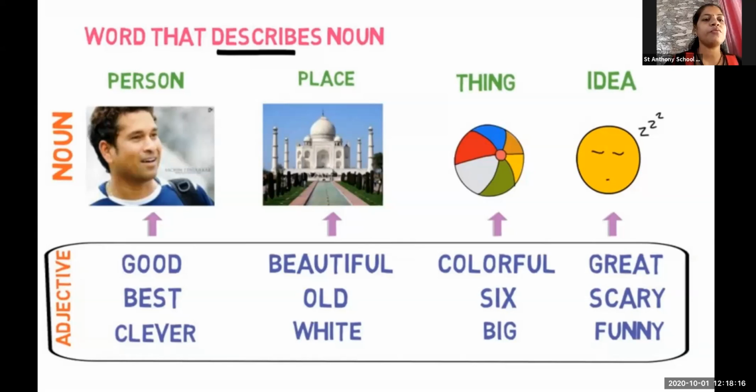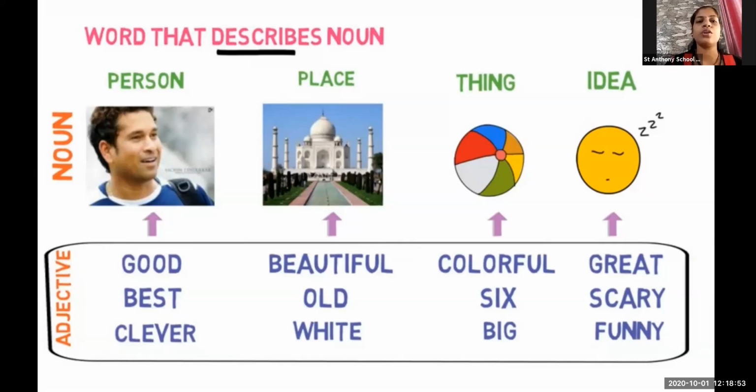What are the adjectives of things? That is when we describe things. For example, here we have a ball. What words do we use to describe this noun? We use colorful, six, big. We just keep describing. This is a colorful ball. Six colors are there in that ball. So when we keep describing that thing, that is an adjective of that noun.